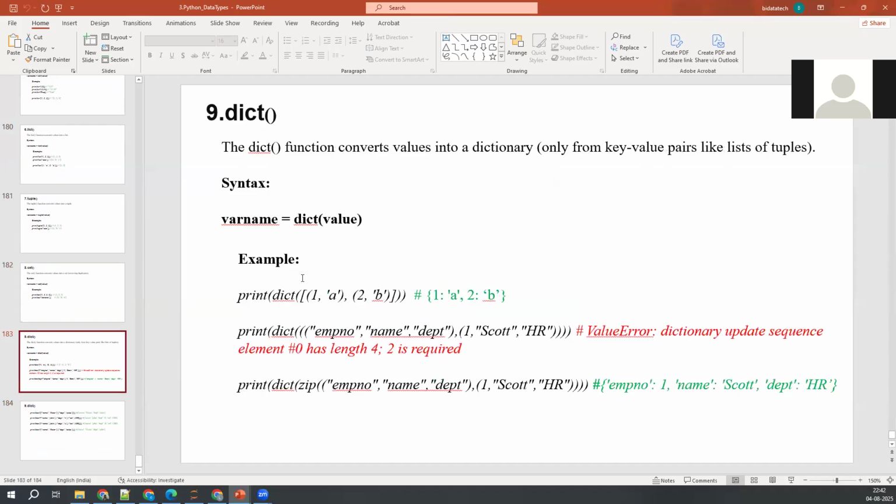Even dict we can use. I told you already about some representations, so we need to use it like this. A list of tuples we can take, tuples of tuples we can take, tuples of lists we can take, or lists of lists also. In any combination of list with tuple we can take here, and it can be converted to a dictionary.